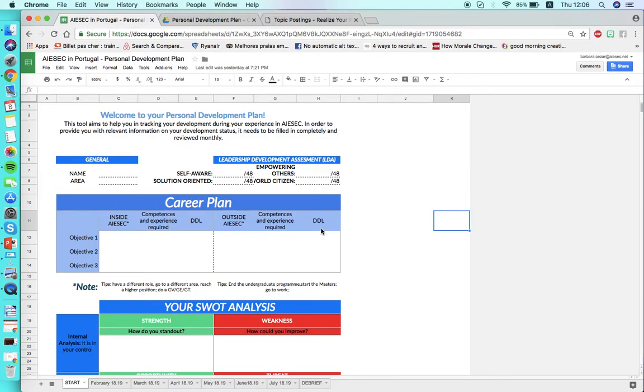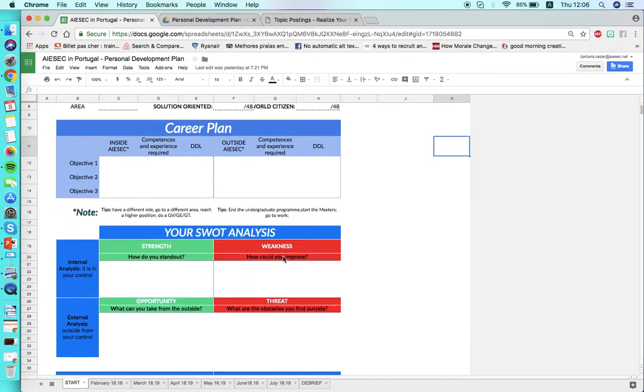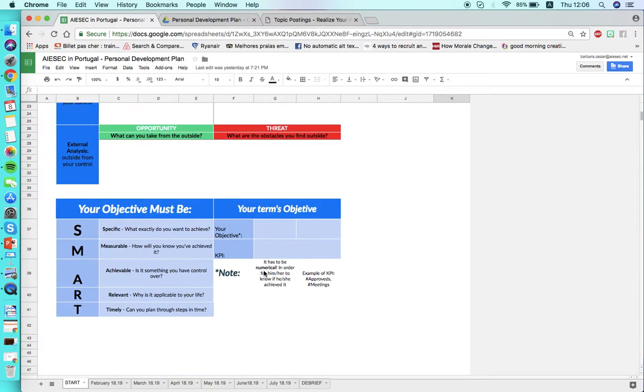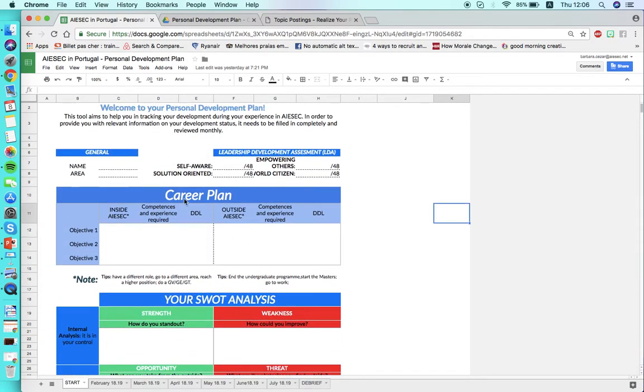Here we have career plan first, so we can first understand where this person wants to get, if she or he knows, because then we can map everything according to that afterwards. Career plan we divided into inside AIESEC and outside AIESEC.